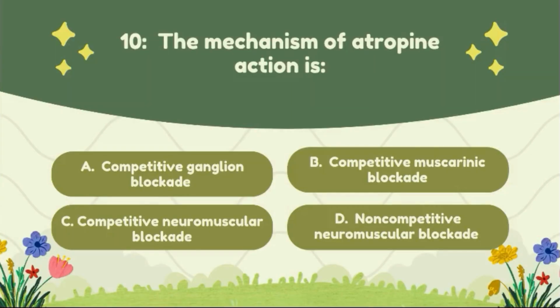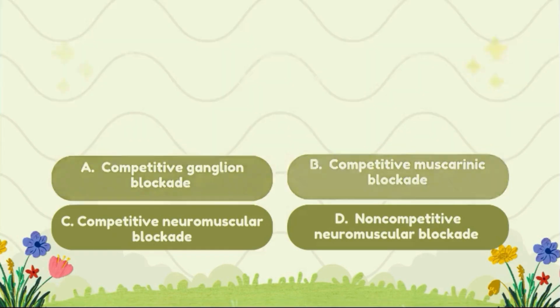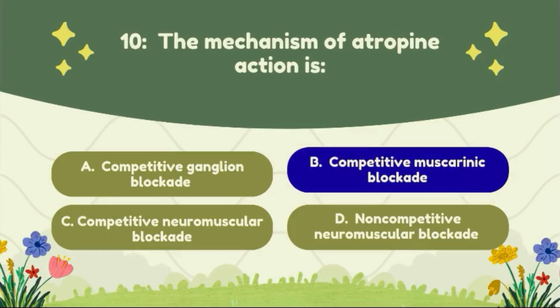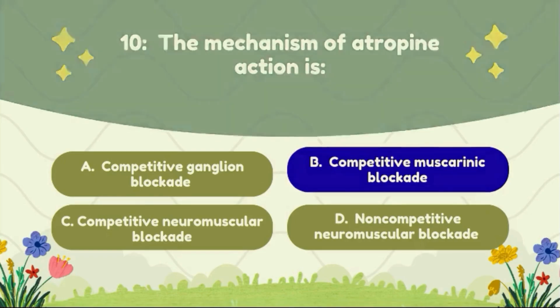Question number 10. The mechanism of atropine action is: option A, competitive ganglionic blockage; option B, competitive muscarinic blockage; option C, competitive neuromuscular blockage; option D, non-competitive neuromuscular blockage. The correct answer of this question is option B, competitive muscarinic blockage.